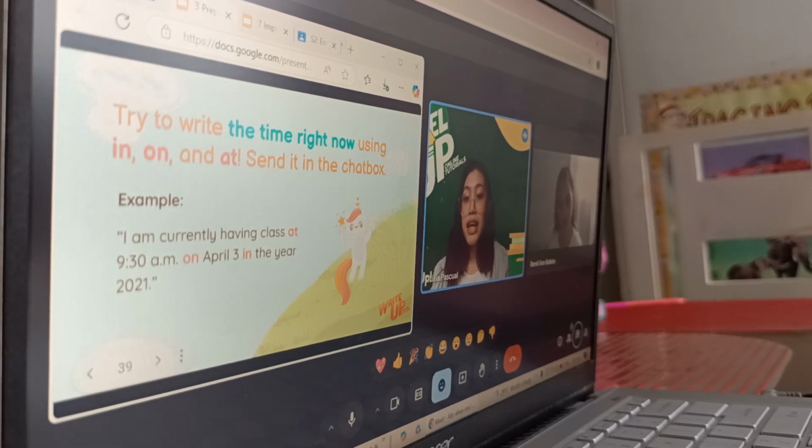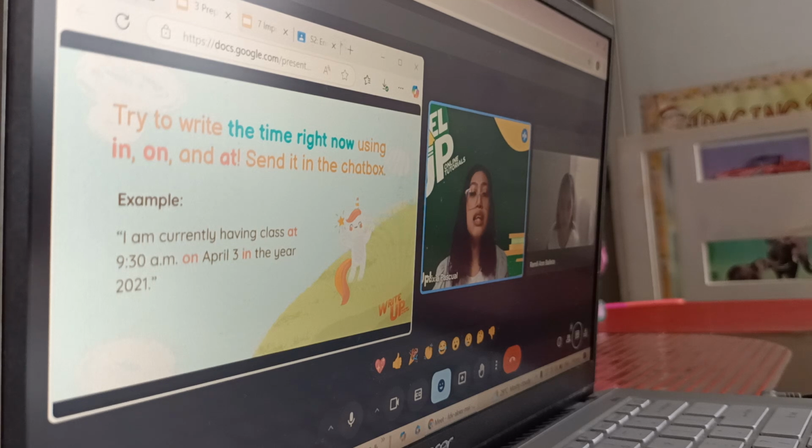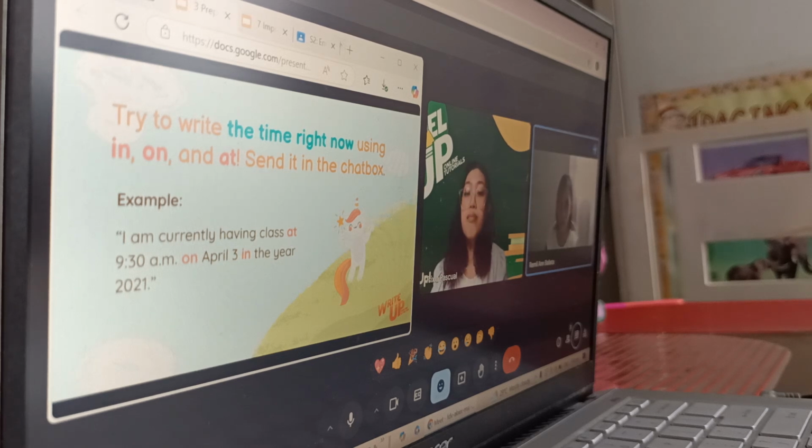I am currently having class at 3:40 p.m. on December 10 in the year 2024. Can you try to say that? I am currently having a class at 3:40 p.m. on December 10 in the year 2024.